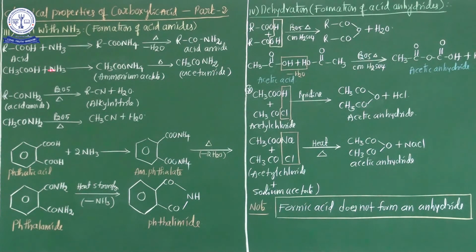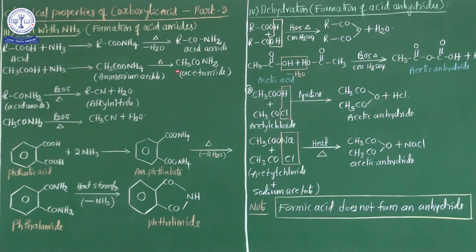RCOONH4. So these two are completely combined together, and finally the ammonium salt is formed. From this ammonium salt, one water molecule is eliminated. Water molecule eliminated means ultimately RCONH2. From NH4, two hydrogen atoms and from the COO, one oxygen atom, so completely one water molecule is lost. Finally RCONH2, the acid amide, is obtained.